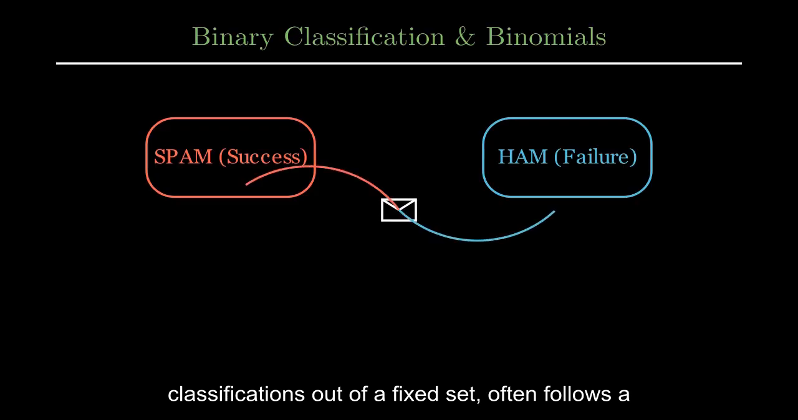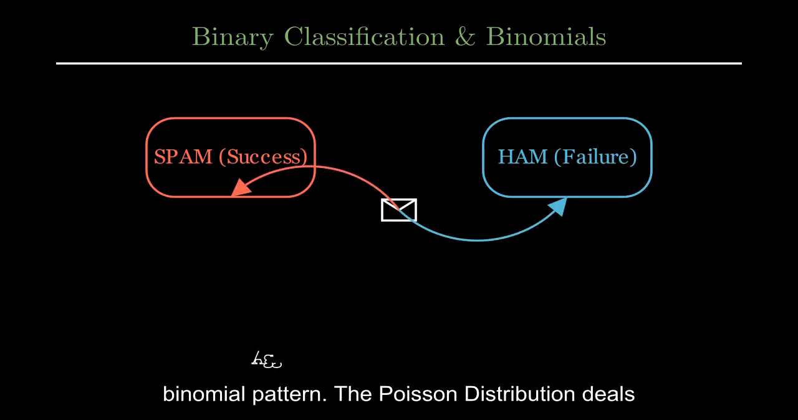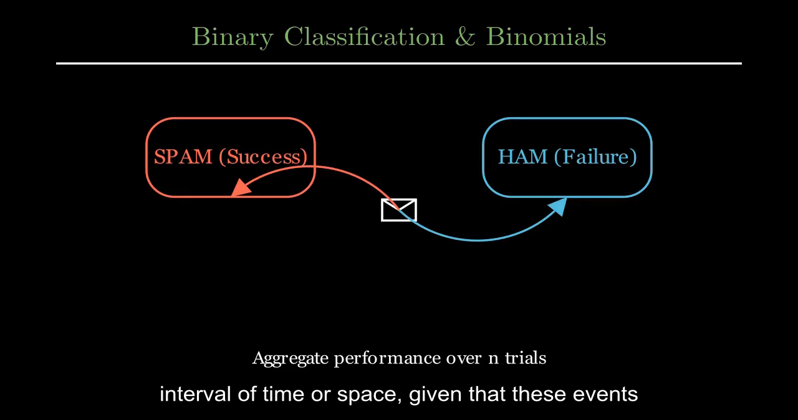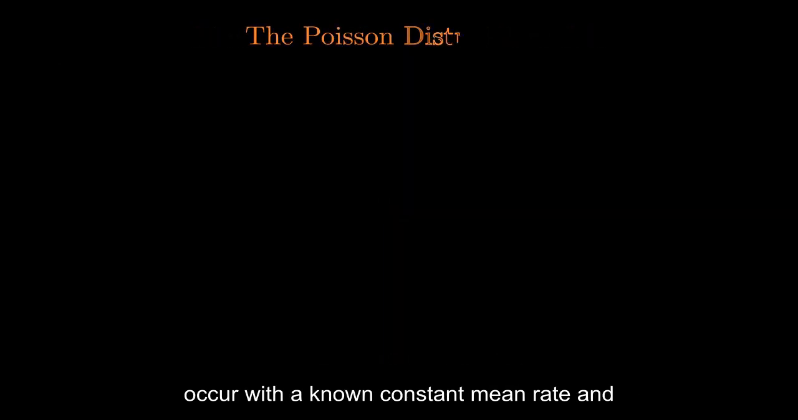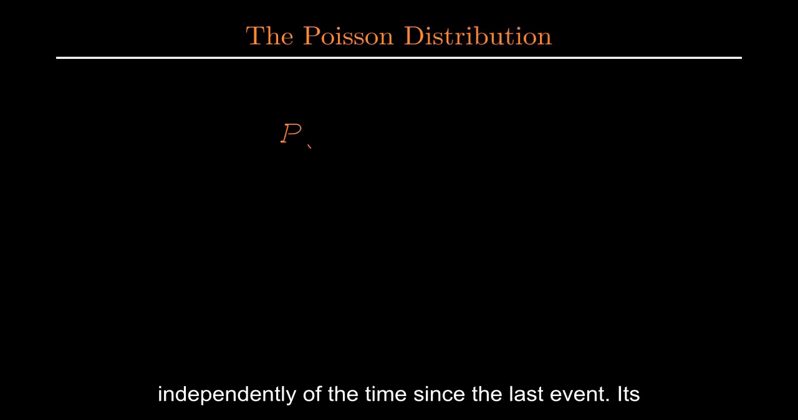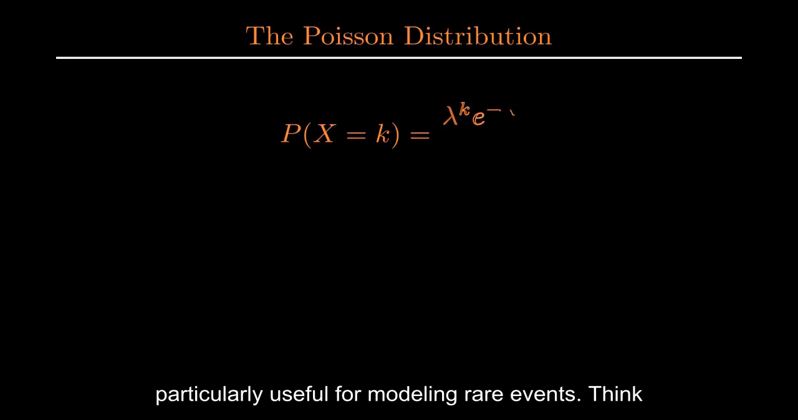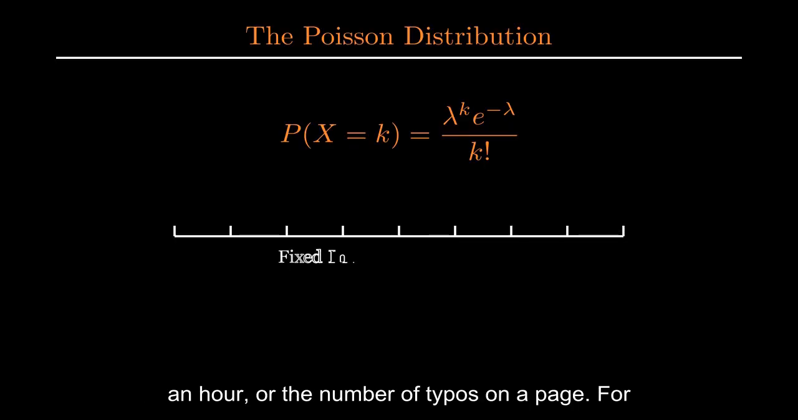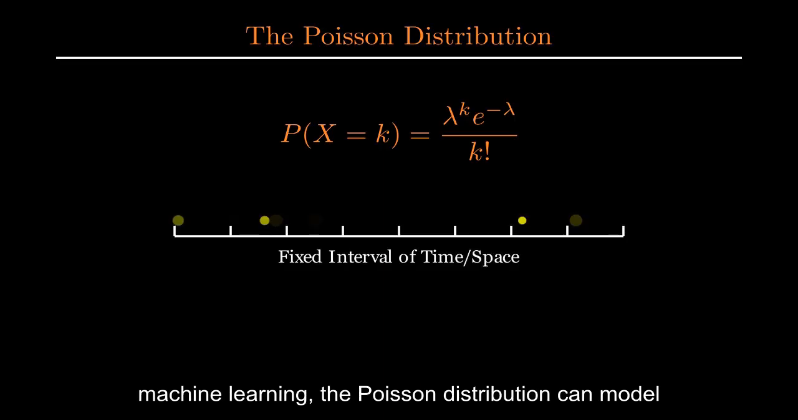The Poisson distribution deals with the number of times an event occurs in a fixed interval of time or space, given that these events occur with a known constant mean rate and independently of the time since the last event. It's particularly useful for modeling rare events. Think about the number of customers arriving at a store in an hour, or the number of typos on a page. For machine learning, the Poisson distribution can model event counts.